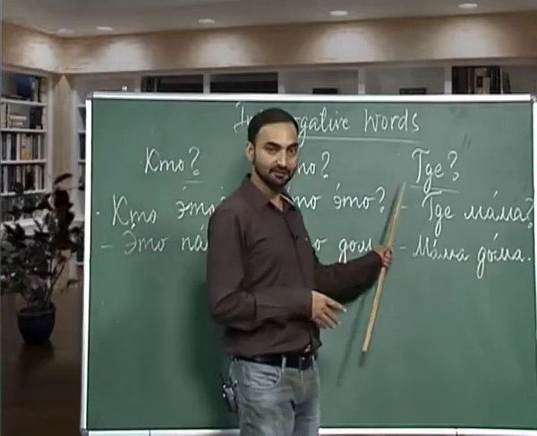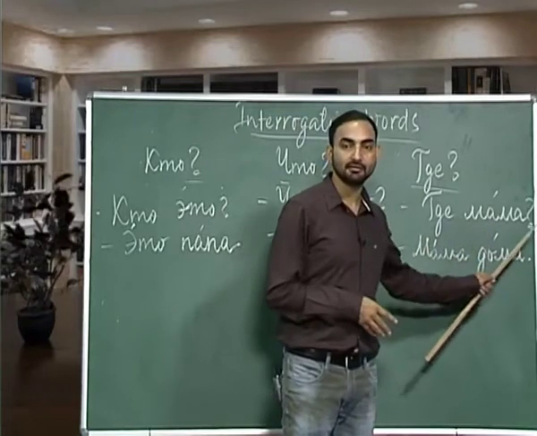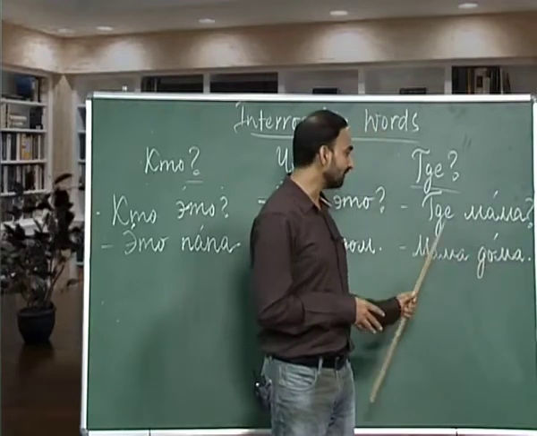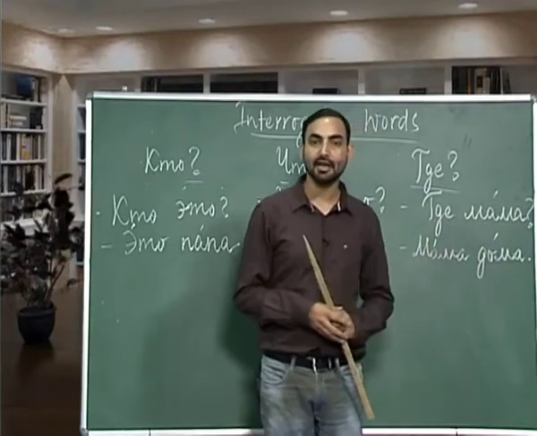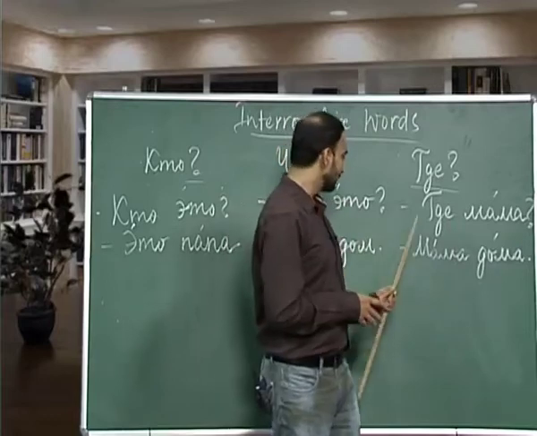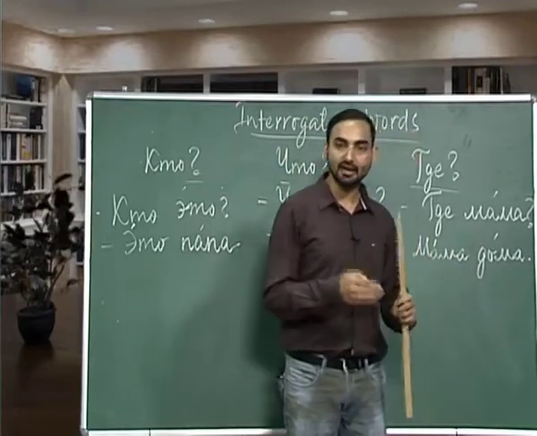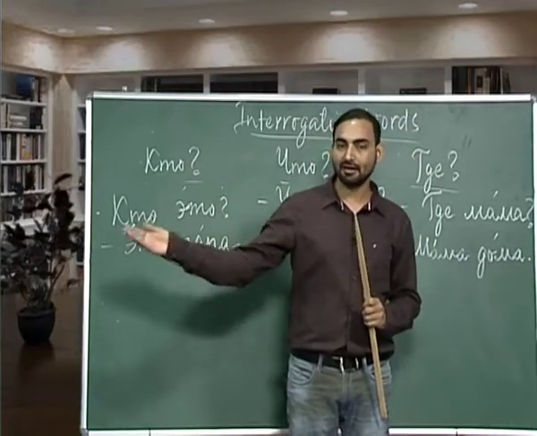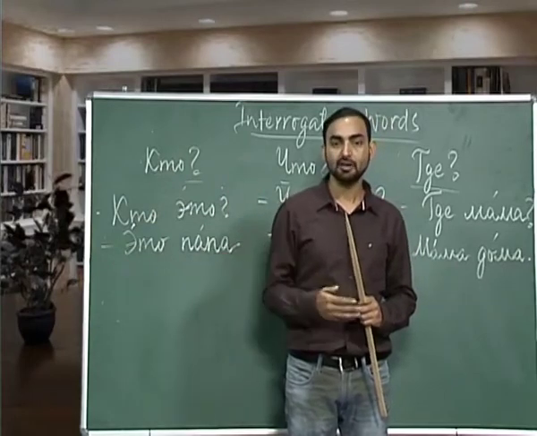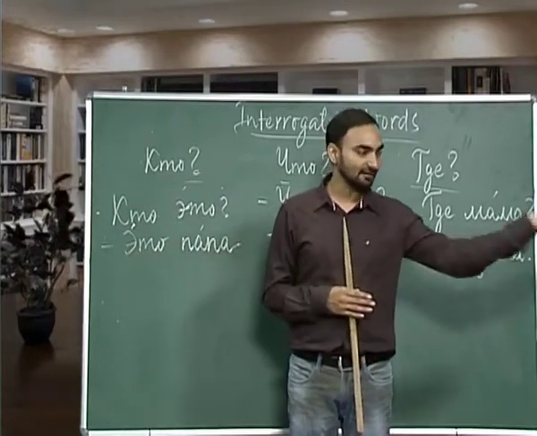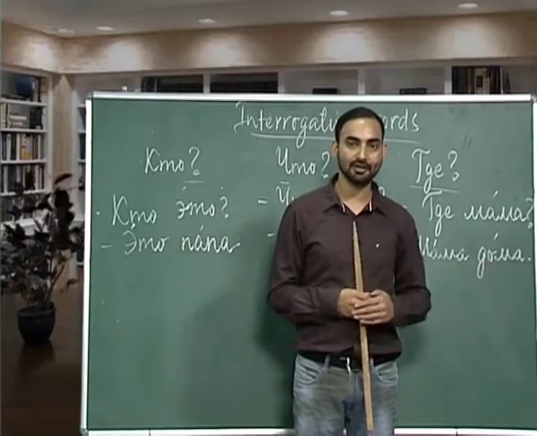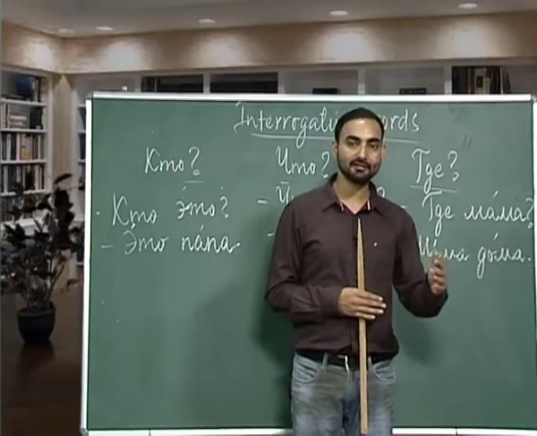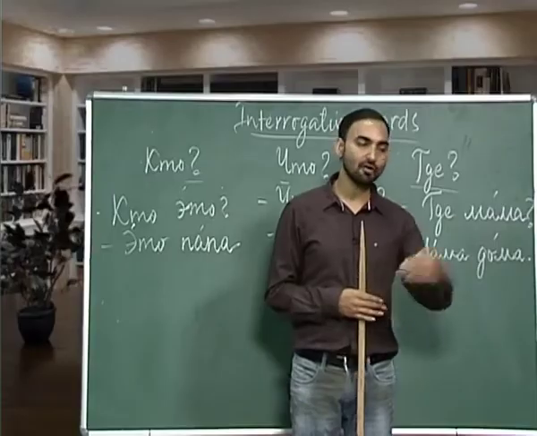The third question we have is где? Где мама? Where is mother? Мама дома. As I have told you, while answering this где, we use adverbs of location. So while answering this question, we can use several other adverbs of location like справа. Мама справа. Справа is on the right. For example, стол справа, and слева. Слева is on the left. For example, лампа слева, телевизор слева. Tube light is on the left, television is on the left, and so on.